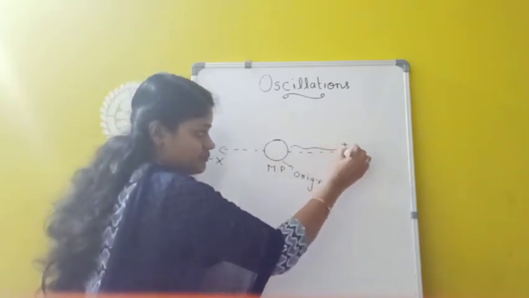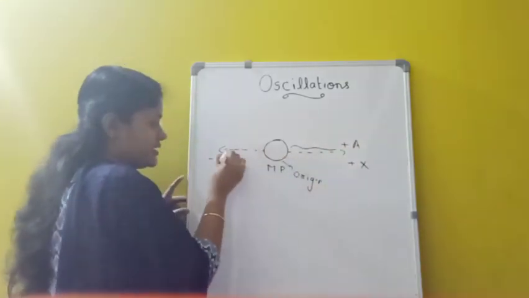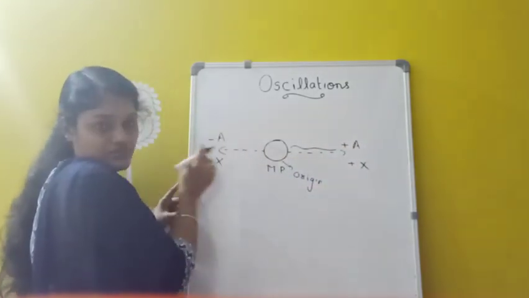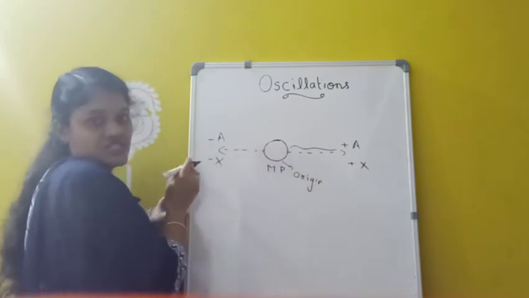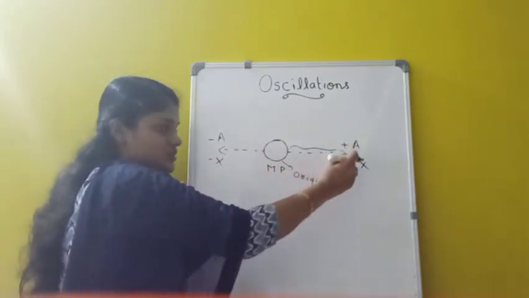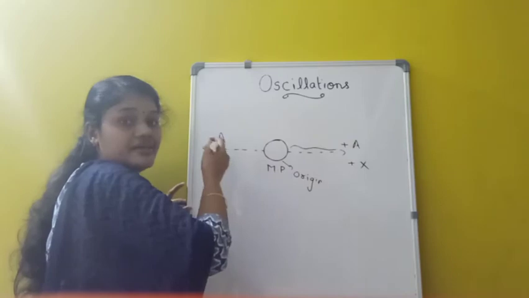Maximum displacement is taken as plus a in the positive direction, and here it is minus a, that is the negative direction. This is the origin. Clear? And this particle is executing simple harmonic motion along the x-axis.